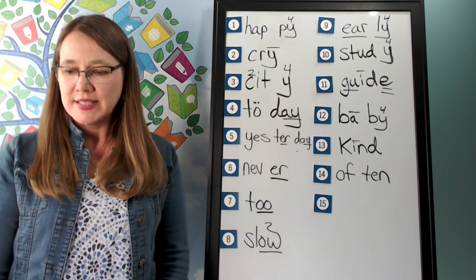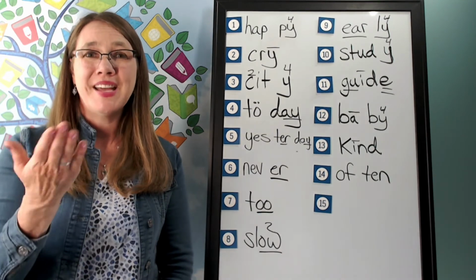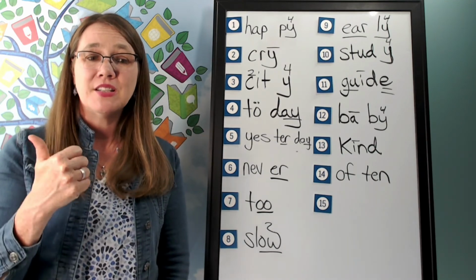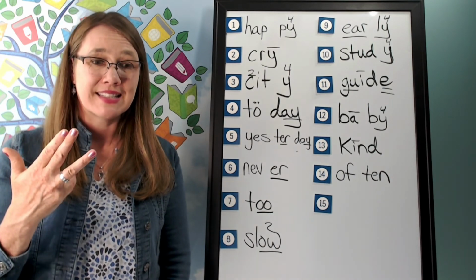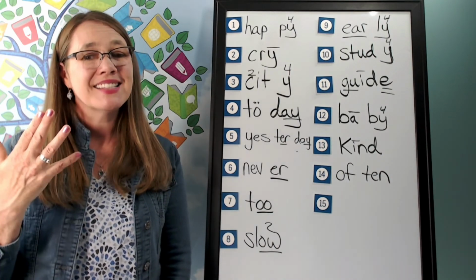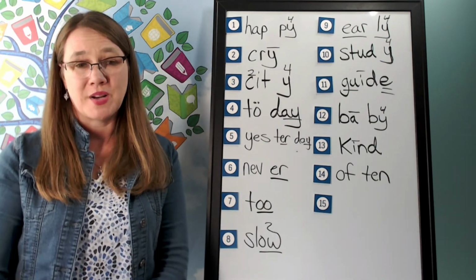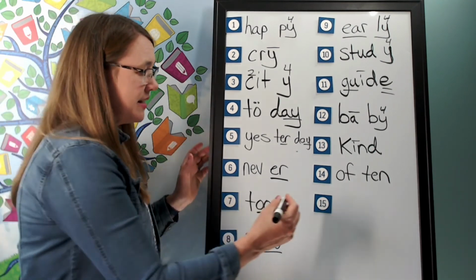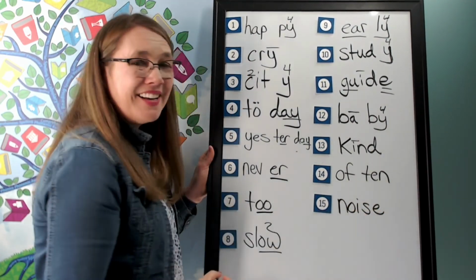The next word is noise. He is making a lot of noise with the saw. Noise. Go ahead and say noise. Let's sound it out together. N, oi. Oi that you may not use at the end of English words. Z. Use an S, Z. Silent final E. Go ahead and write noise, sounding it out as you write it. And help me to write it. N, oi, Z. Silent final E.